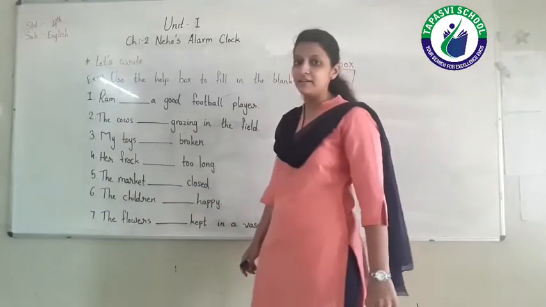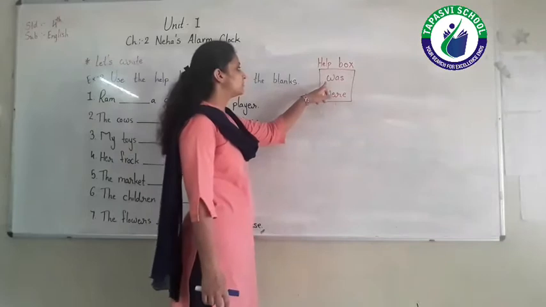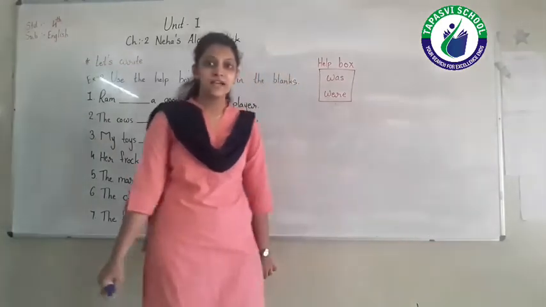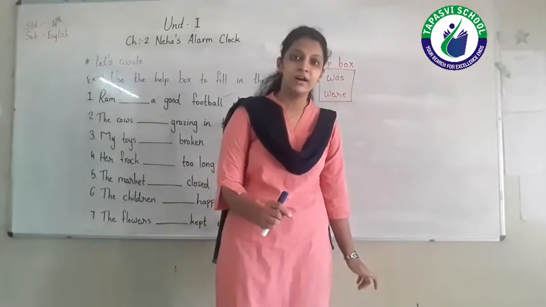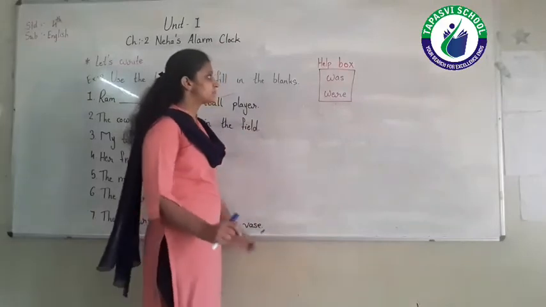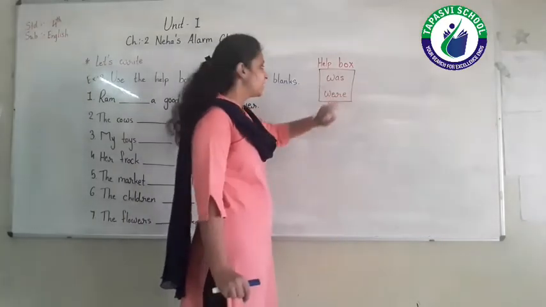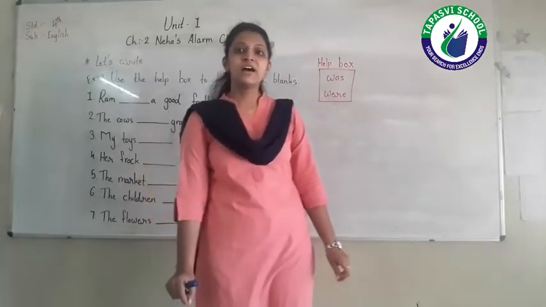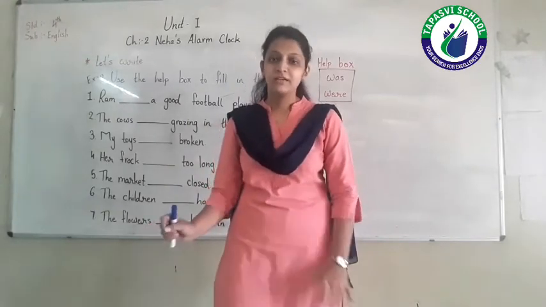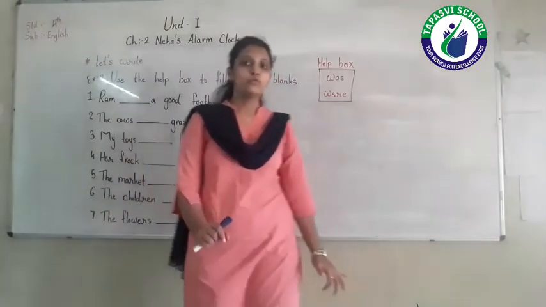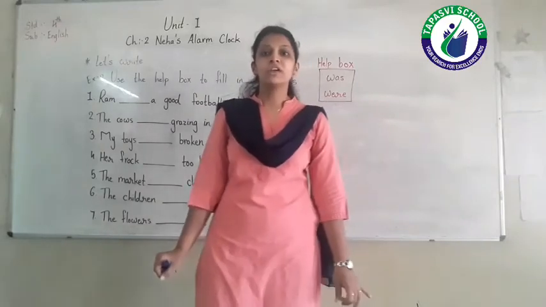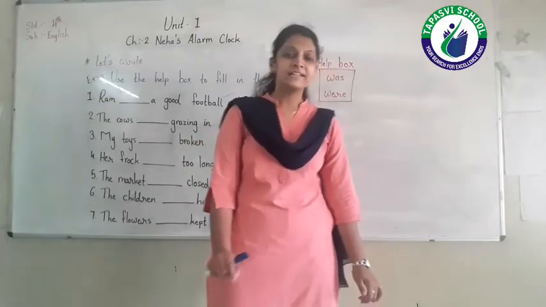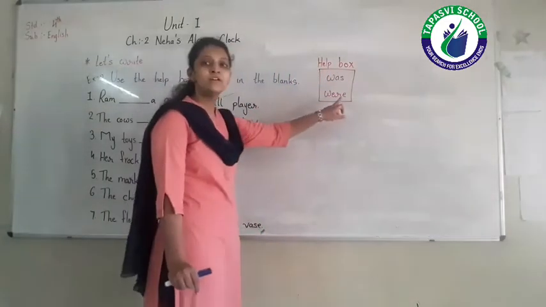So I'll explain where we use the word was. हम was verb कहाँ पे use करेंगे? Yes, in the sentence the subject is given in singular. At that time, after the subject we have to use was. Now where we use where? Yes, where, W-E-R-E, where is a verb. Okay, is the helping verb. So वो हम कहाँ पे use करेंगे? Okay. If the subject is given in plural, at that time we have to use the verb where.